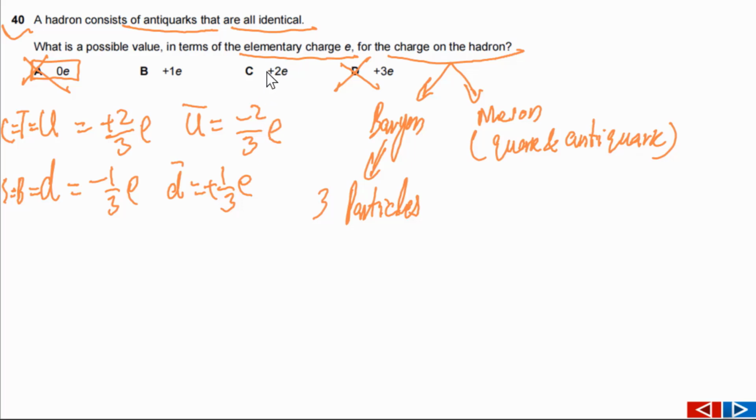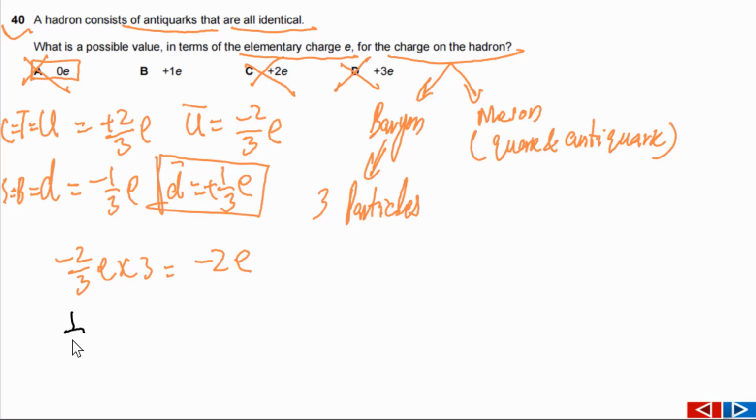C is also not possible, because if we multiply minus 2 by 3 e by 3, what we will get? This will be minus 2e. So this option is also not possible. Now we can look at this one. So we have 1 by 3 e. If we multiply by 3, because we have to consider 3 quarks since we are talking about a baryon, this will be equal to 1e. So the answer for this question is B.